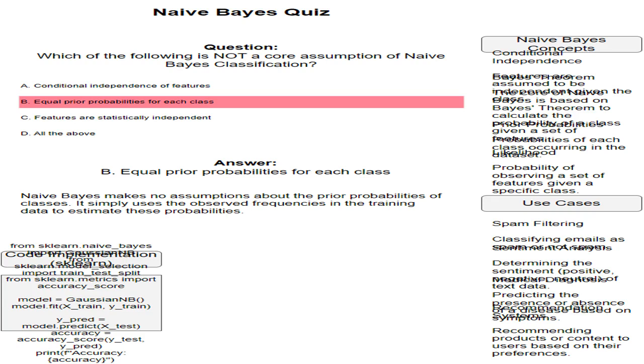If you have a dataset of 100 emails, and 70 of them are not spam, class 0, and 30 are spam, class 1, then the prior probability of an email being not spam is 70/100 = 0.7, and the prior probability of an email being spam is 30/100 = 0.3. This represents the probability of observing a set of features given a specific class.